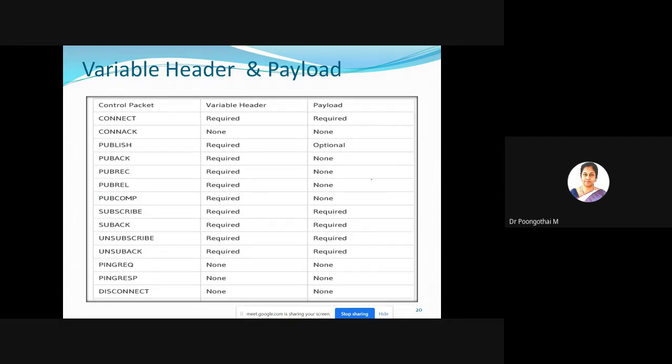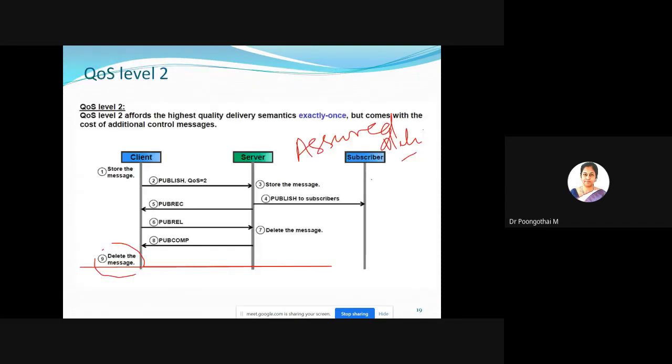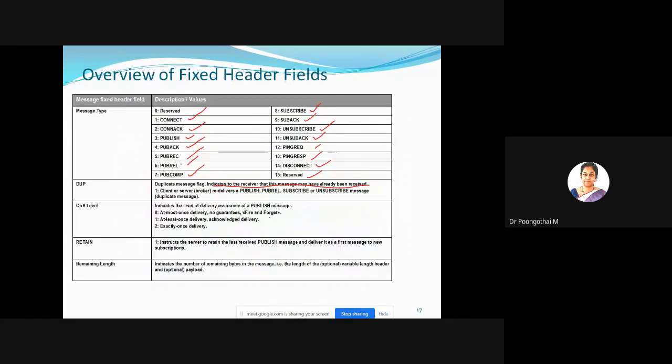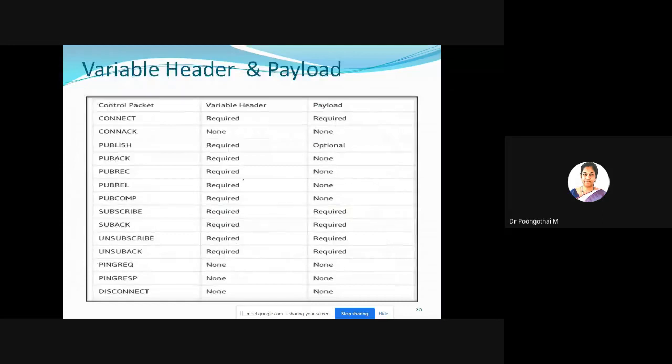So here, the variable header and payload are the last two fields. Just look at this diagram. The last two fields are not present in all MQTT control packets. Its structure is different for different MQTT requests. This field describes whether the variable header is present or not.